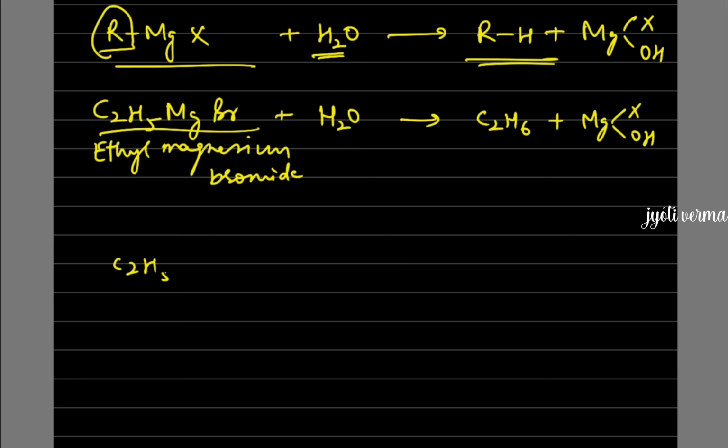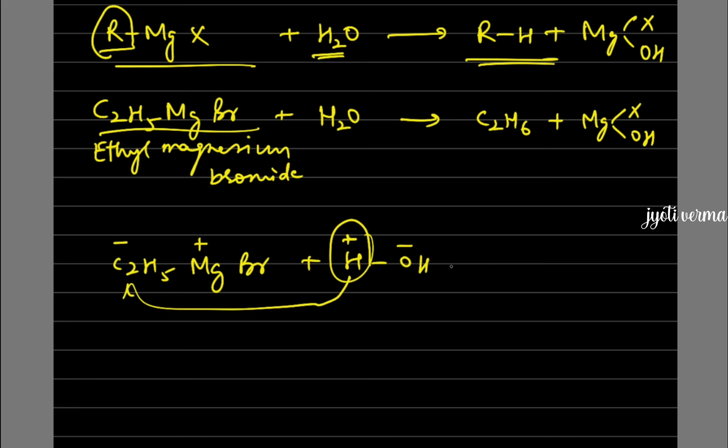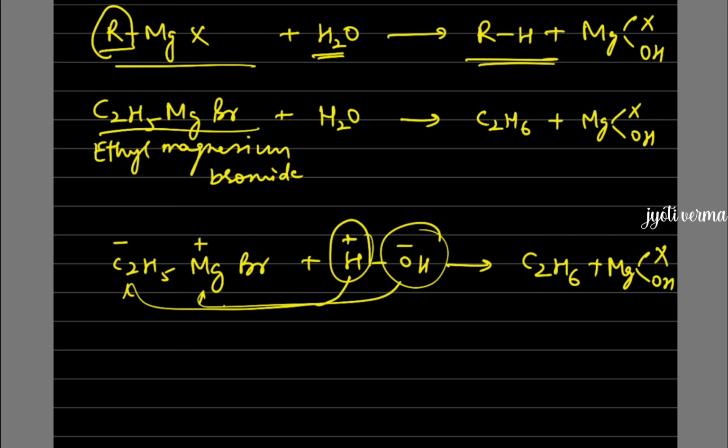How is the reaction taking place here? You may understand it this way: C2H5MgBr. Now here this is positive, carbon is negative, and in water this is negative, this is positive. Now the positive of this will go to the negative of this, and that's how it will become C2H6, and this negative will go to the positive of this, and that's how it will become MgXOH. Please understand, here we are talking about the carbon magnesium bond.